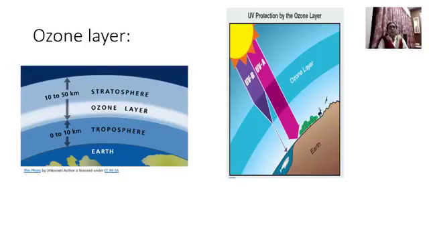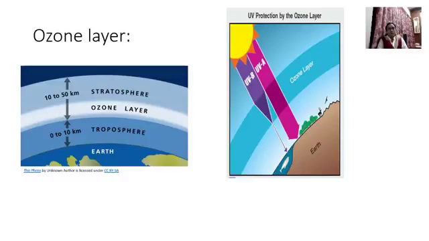Children, just observe this picture. Layer of air, troposphere and stratosphere. In between, there is another layer. It acts as a blanket. It is called the ozone layer. What is it called? Ozone layer.